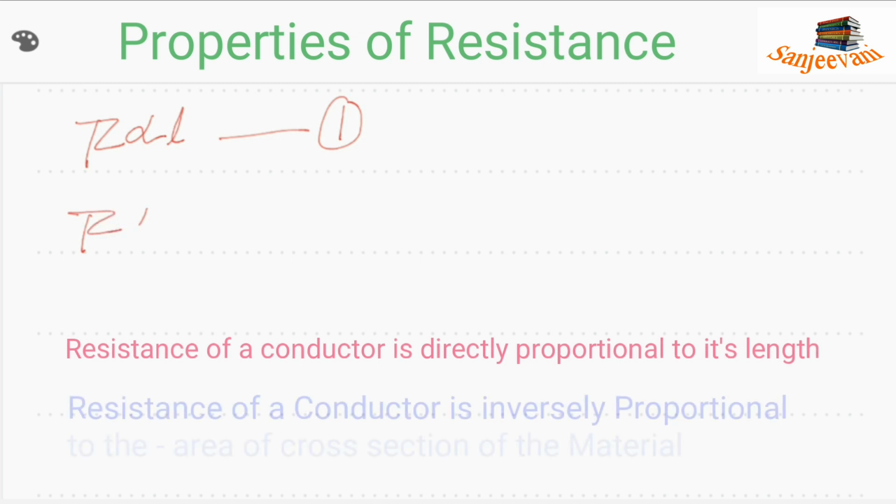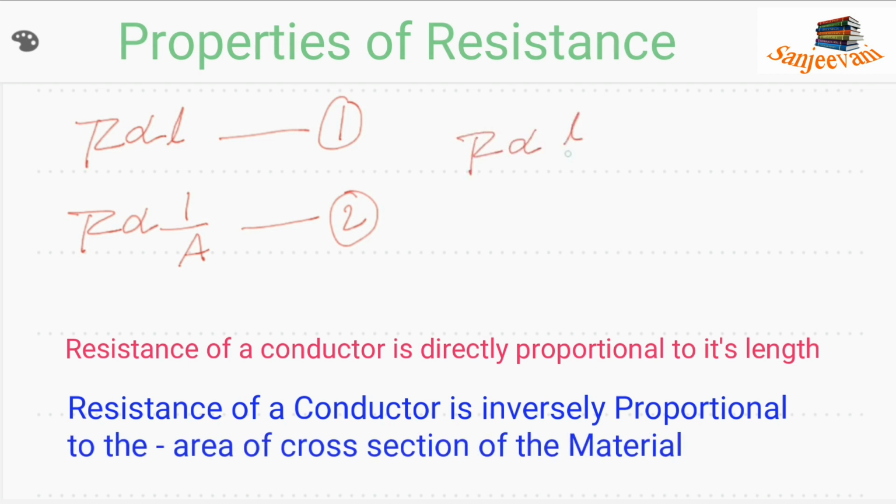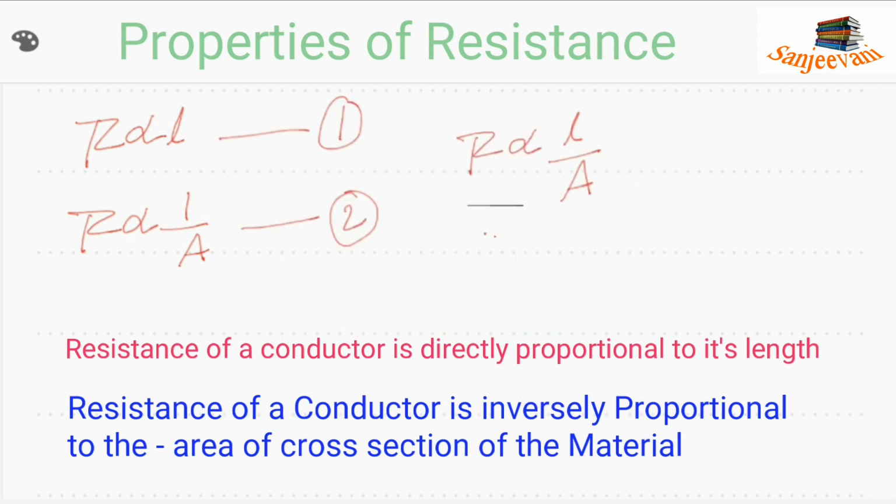By combining these two, we can write resistance is proportional to L by A. By removing the proportionality constant, I am going to write it as R is equal to rho into L by A.